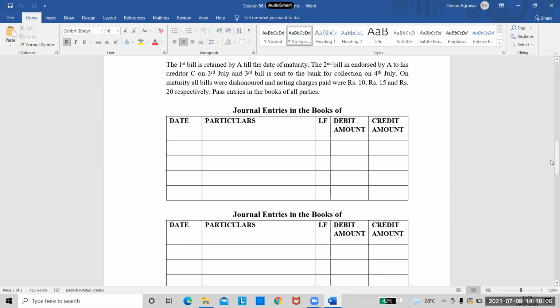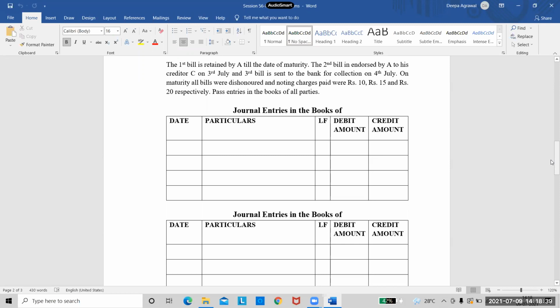The second bill is endorsed by A to his creditor C on 3rd July. So for the second bill, you need to write the entry for endorsing the bill. And the third bill is sent to bank for collection on 4th July. For the third bill, you need to write an entry for sending it to bank for collection. On maturity, all the bills were dishonored and noting charges paid were rupees 10, rupees 15 and rupees 20 respectively. Pass entries in the books of all the parties, right?